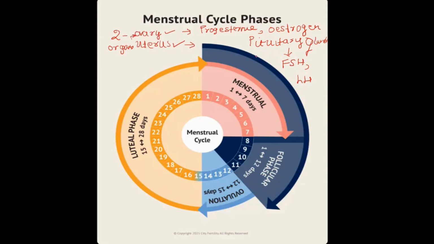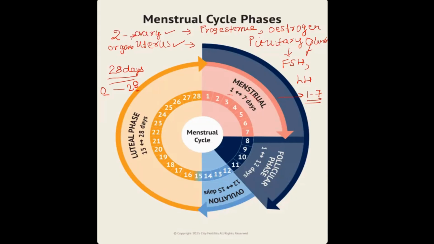So all of them together play a role in the menstrual cycle. Before we start, you should know all the phases. The menstrual cycle is roughly a 28-day cycle. It's not fixed in all females, but roughly we take an approximate 28-day cycle, 0 to 28 days. Here they've started from the first day. The first to seventh day, or sometimes 0 to 5th, it's okay, you can take first to 7th, is called the menstrual phase.